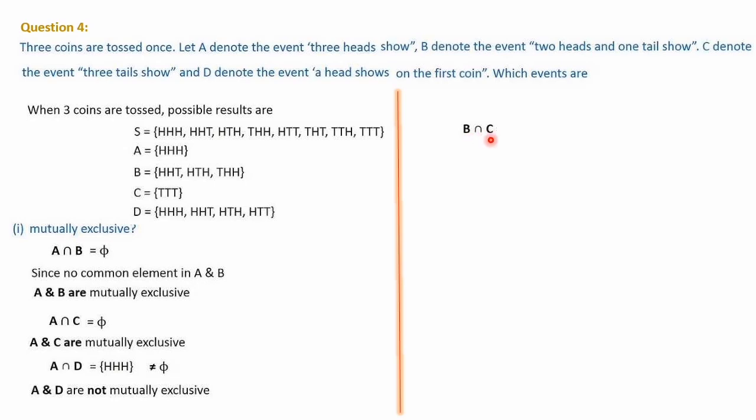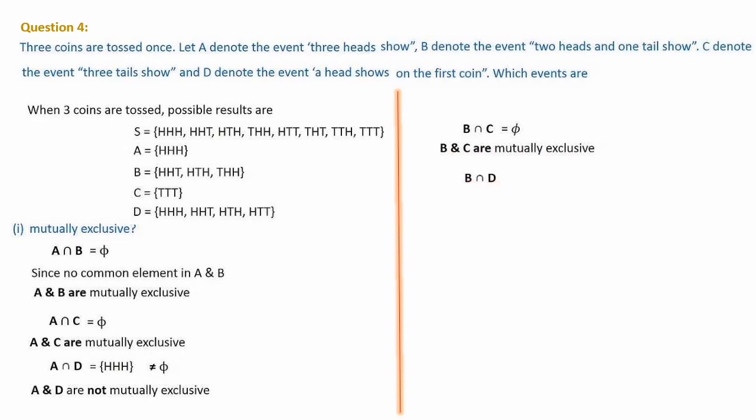Then B and C, cyclic order again. First we started from A, AB we have taken, AC we have taken, AD. Then we will go for B, B and C, B intersection C. B is HHT and these are the elements of B, and C is having TTT. Nothing is common, it's quite visible here. So it is a null set. B and C are mutually exclusive.